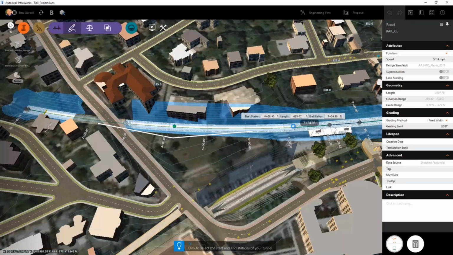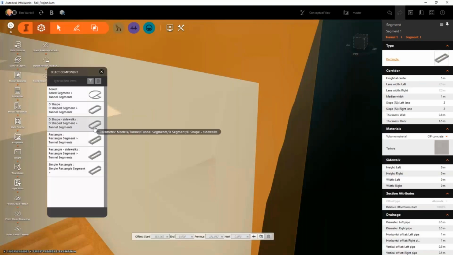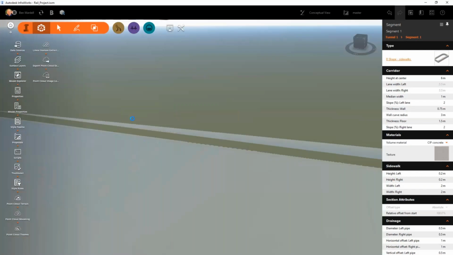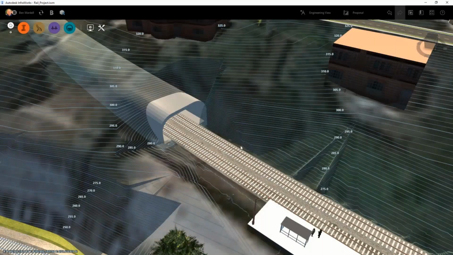There are already some libraries that you can use in InfraWorks, but it can also be customized, as you know, using Inventor models. So using Inventor, you can have your custom profiles of your tunnels coming into InfraWorks as parametric models. Not only this, the models that are created in InfraWorks can be pushed over to Revit for further detailing if you require it.